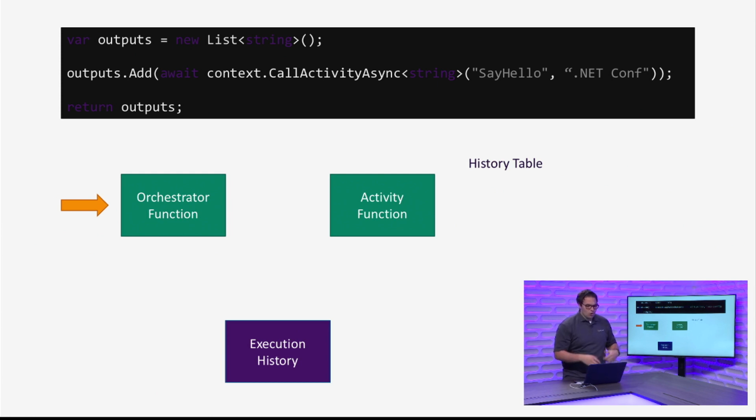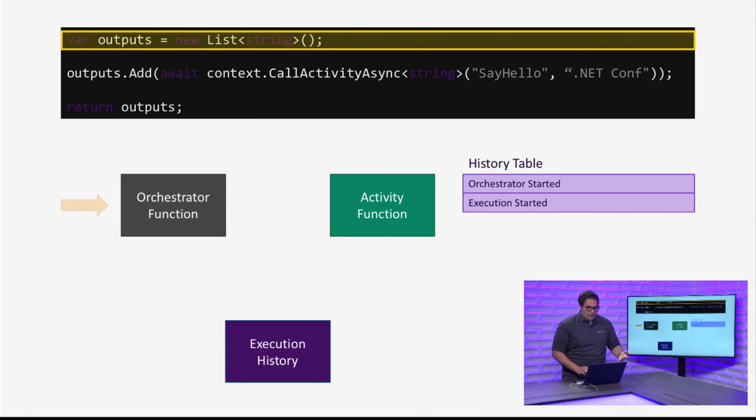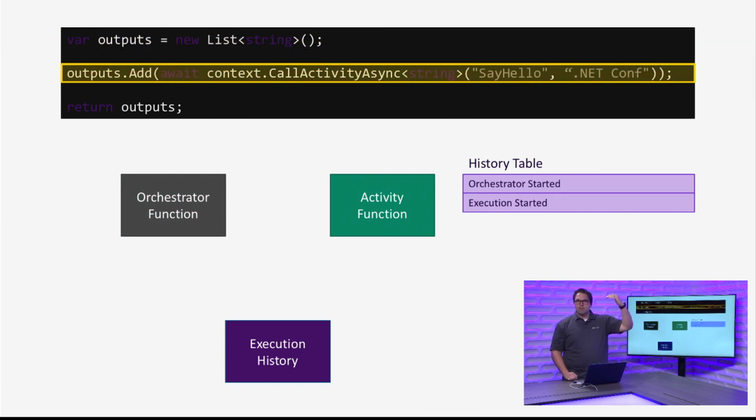So now our orchestrator function is going to wake up and start at the very top of the code. And it's going to say, hey, I need to create a new list. So it creates a new list. And then it's going to come down to this next line and see that there's an await here, and the await is to call another activity. Now what happens here is instead of just automatically calling the activity function, the orchestrator function is actually going to go to the execution history. I visualized it here with this log. It's going to look in the logs of the state of this function and say, hey, have I already done this? Did I already tell say hello to .NET-Conf? Did I already do this piece?